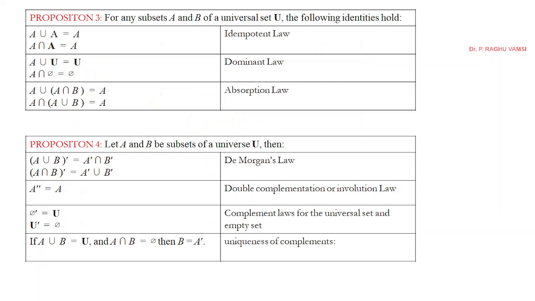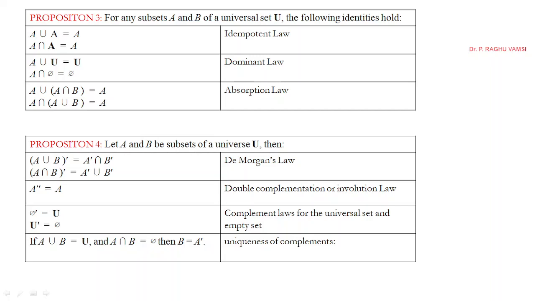Proposition 3: for any subsets A and B of a universal set U, the following identities hold. A union A is equal to A, that is the idempotent law. A intersection A is equal to A. Next one is the dominant law: A union universal set is equal to the universal set, and A intersection empty set is equal to empty. Absorption law: A union (A intersection B) is equal to A, and A intersection (A union B) is equal to A.